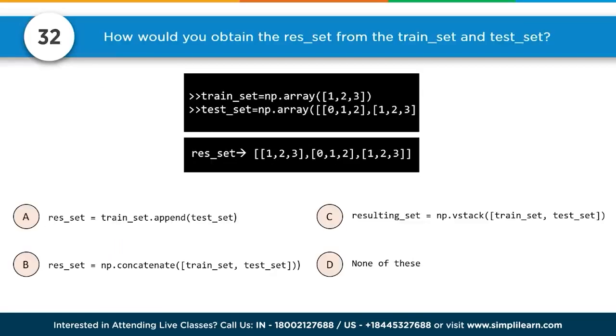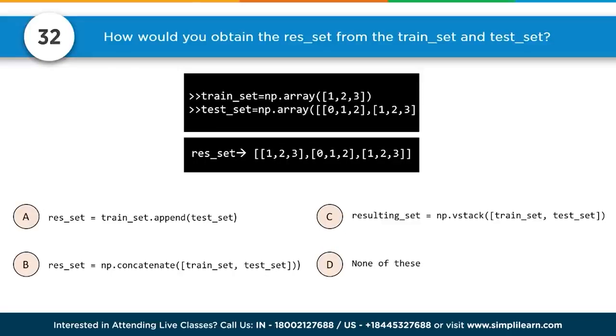Number 32. How would you obtain the resulting set from the train set and the test set from below? And let's go ahead and look at the two different variables. We have train set equals an array of 1, 2, 3. Test set equals a numpy array of arrays. We have 0, 1, 2, 1, 2, 3. What's important here is that, one, it's a numpy, so that leaves A out, and then we're stuck with 3 other options, and I'm going to say that D is out, none of these.